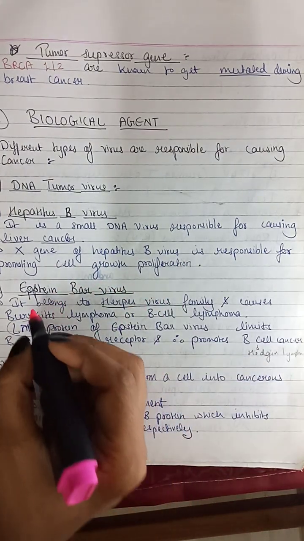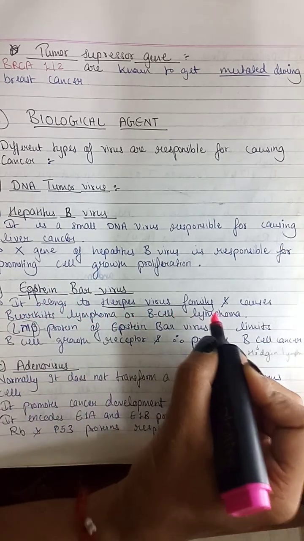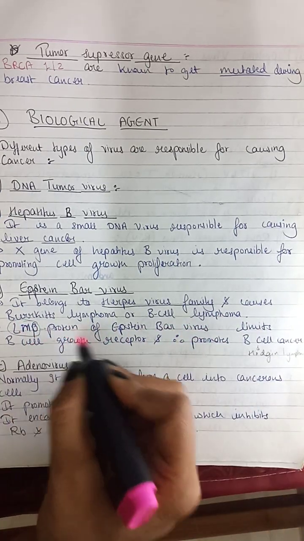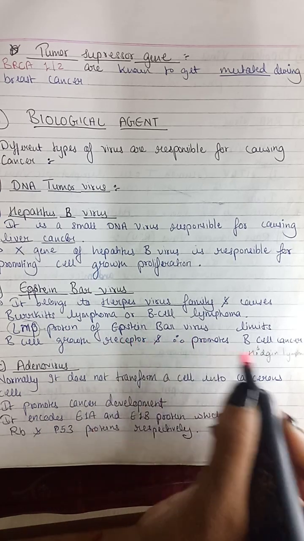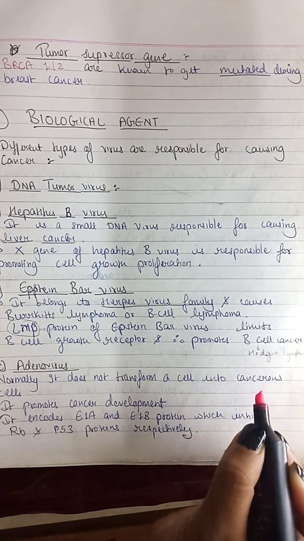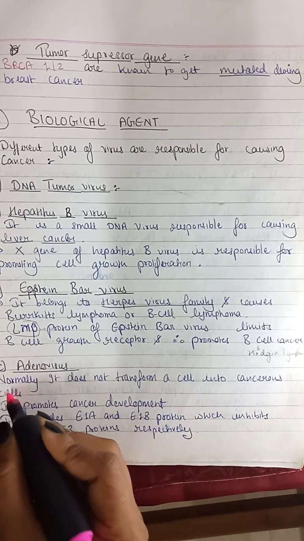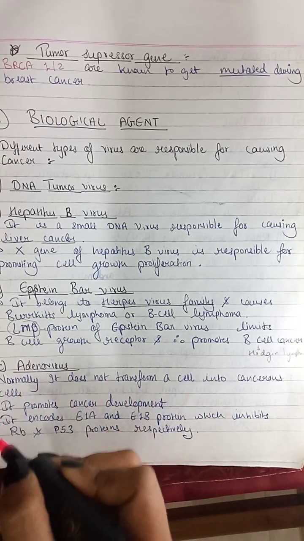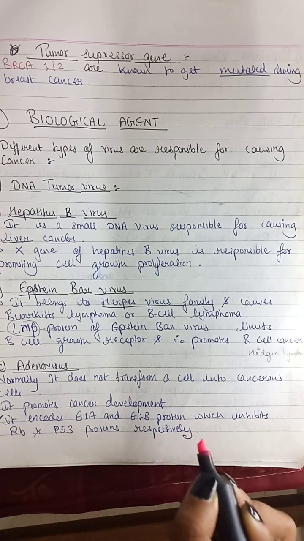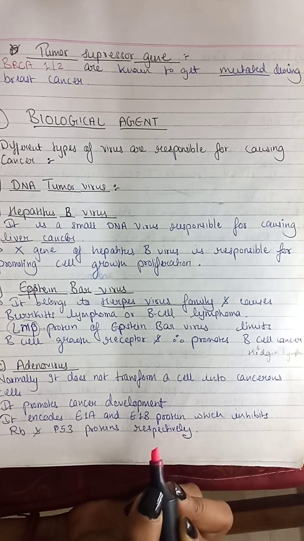The second DNA tumor virus is Epstein-Barr virus. It belongs to the herpes virus family and causes Burkitt lymphoma or B-cell lymphoma. The LMP protein of Epstein-Barr virus mimics the B-cell growth receptor and therefore promotes B-cell cancer, also called Hodgkin lymphoma. Adenovirus normally does not transform a cell into a cancerous cell. It promotes cancer development. It encodes E1A and E1B proteins, which inhibit RB and P53 proteins respectively.